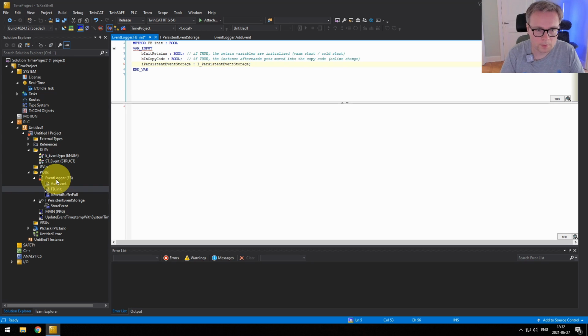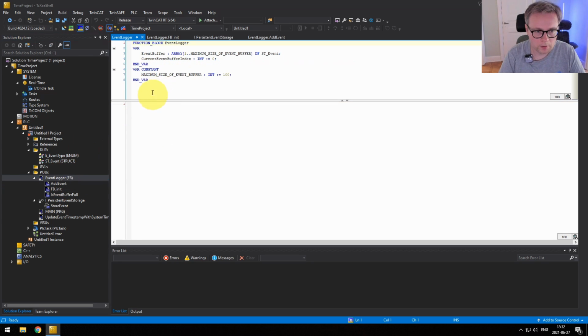And then we need to store it locally, so we always have the reference locally in the function block. So first let's create a local reference to it. We create a local reference to it in the function block variable definition.